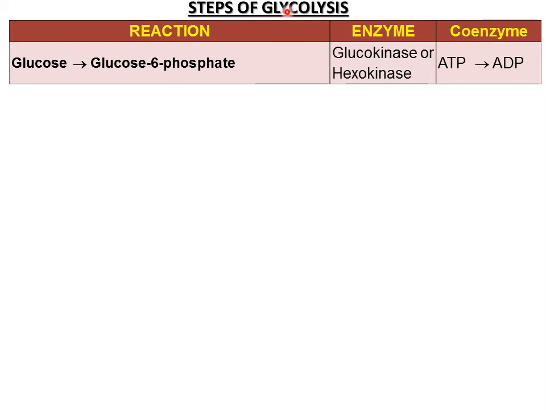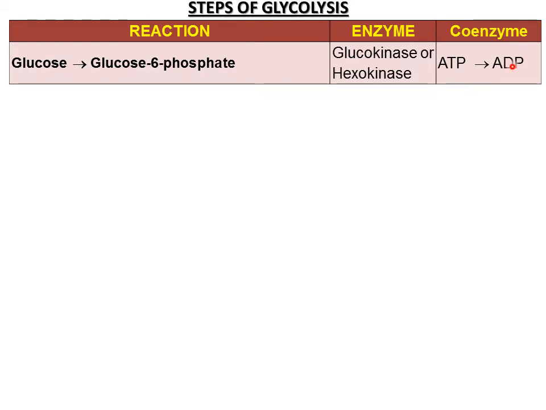We started with saying that glycolysis is breakdown of glucose to produce energy, but you are seeing here that energy is used. To give an example, if you want to set up some business, first you have to invest money. You have to put in some money, some energy there. Then you will get back some profit, some money. Likewise here also, for glycolysis, first there is a utilization of energy. Afterwards, there will be release of energy more than this. That is, profit will be there.